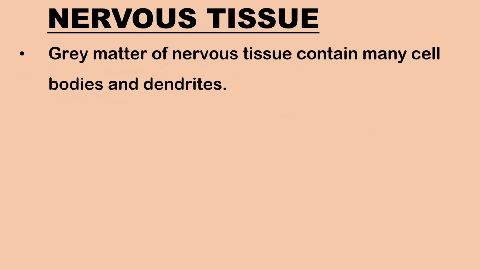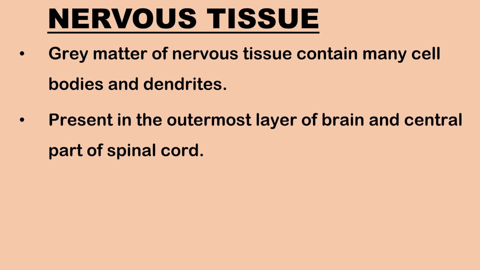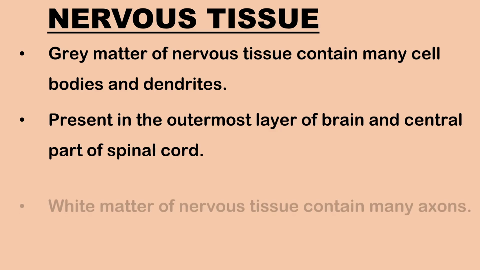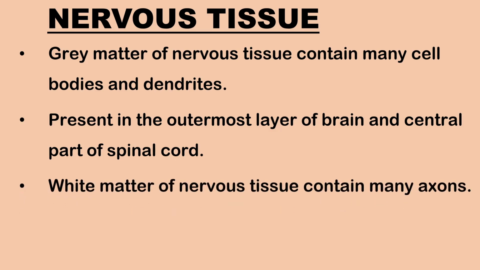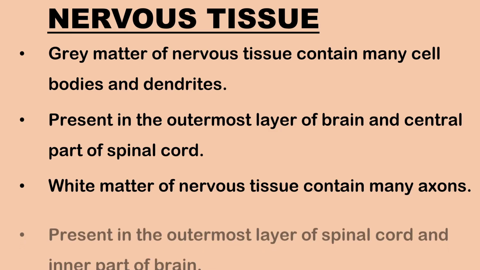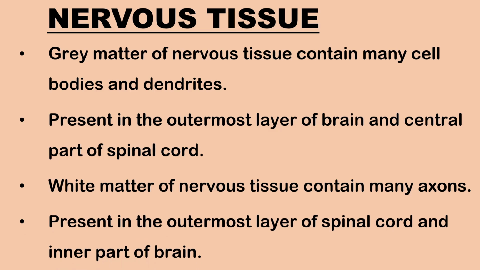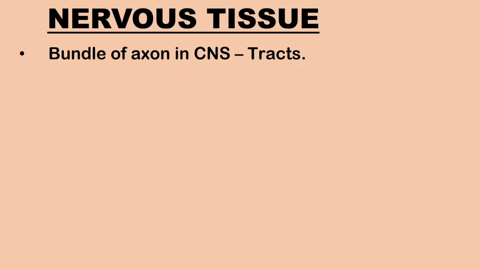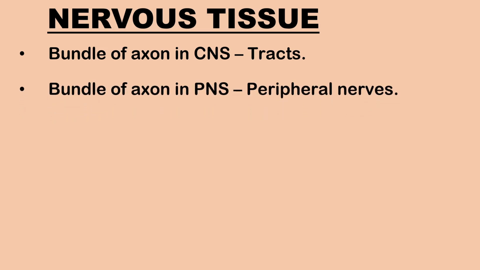The nervous tissue comprises the gray matter, which contains many cell bodies and dendrites. They are present in the outermost layer of the brain and in the central part of the spinal cord, and the white matter with many axons enveloped by lipid-rich substances called myelin. They are present in the outermost layer of the spinal cord and in the inner part of the brain. Bundles of axons in the central nervous system are called tracts, while bundles of axons within the peripheral nervous system are called peripheral nerves.